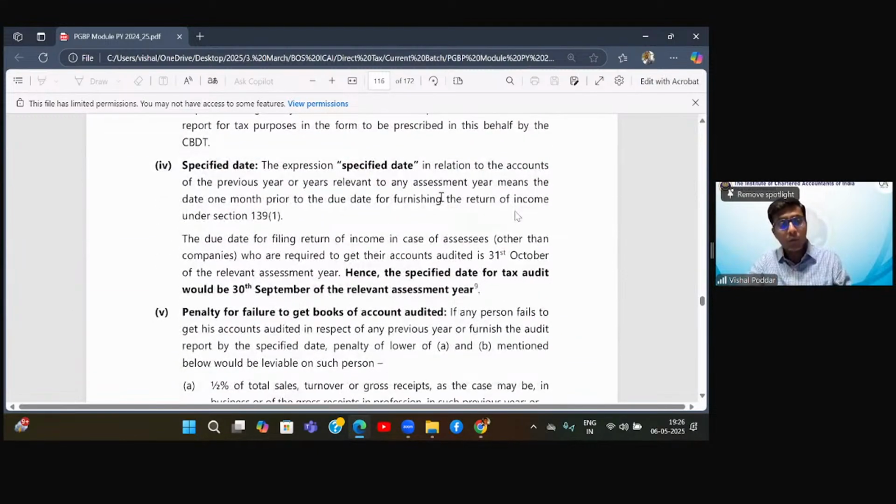Now, what is the due date for uploading this audit report? It is 30th September. Now see, for those assessees who are covered in tax audit, their return filing date is 31st October. Now, 1 month prior to that, that is by 30th September, the audit has to be completed. The audit report has to be uploaded.